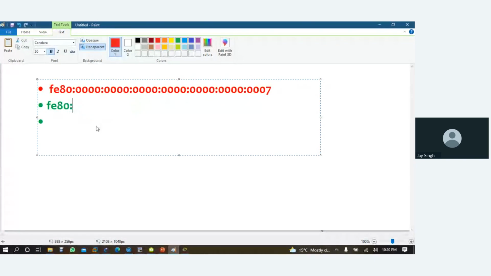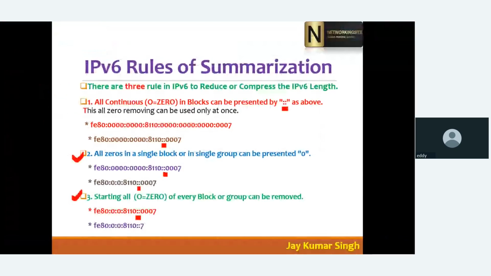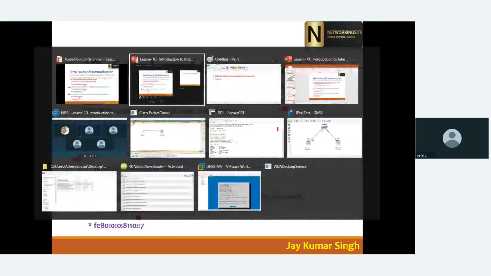Can you give me an example? How can you reduce the IP address? You just put it like this, simple, like this, 7. This is your IP address. You understood? Yes, it's clear now.